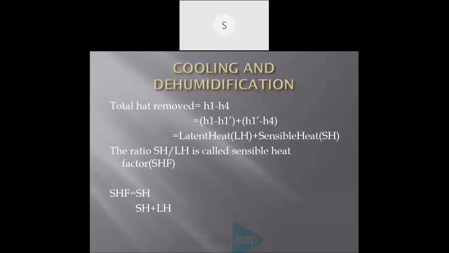The total heat is sensible heat plus latent heat. The sensible heat factor is the ratio between sensible heat and total heat.